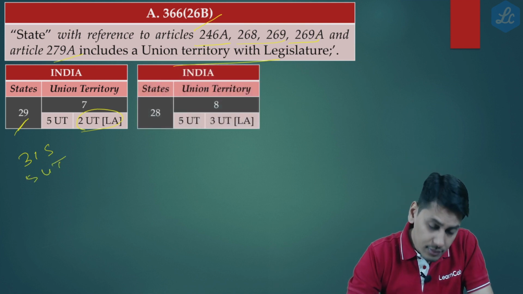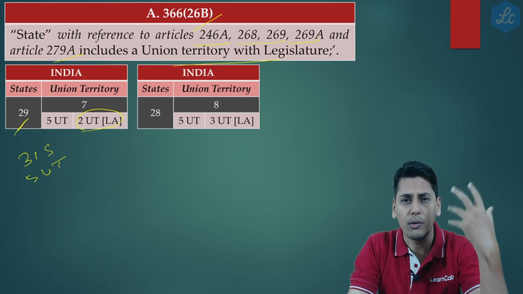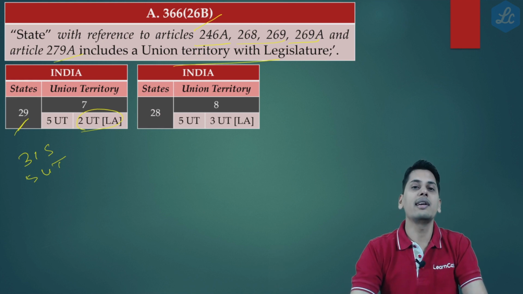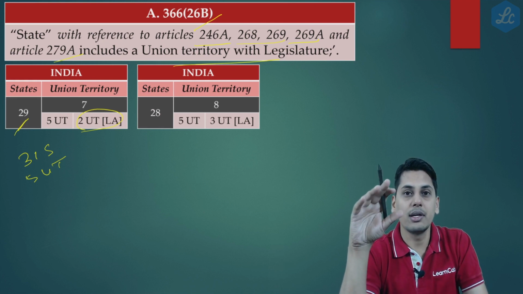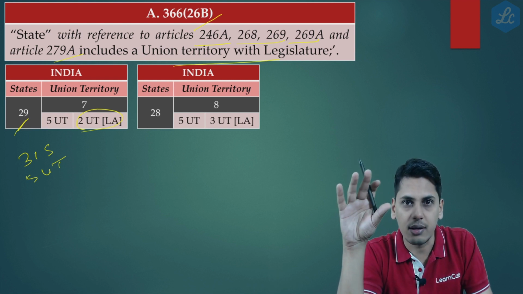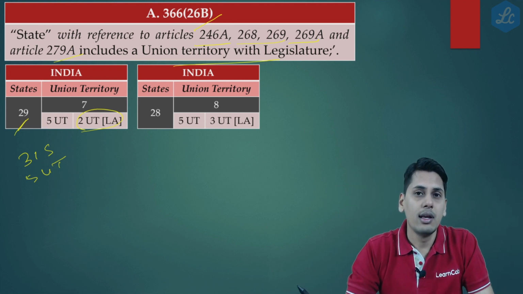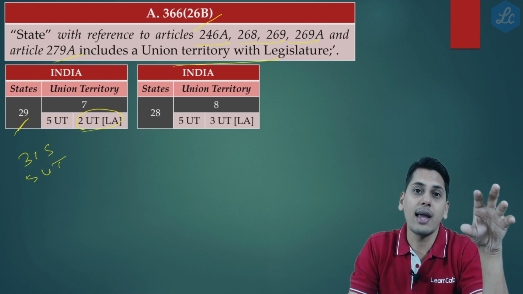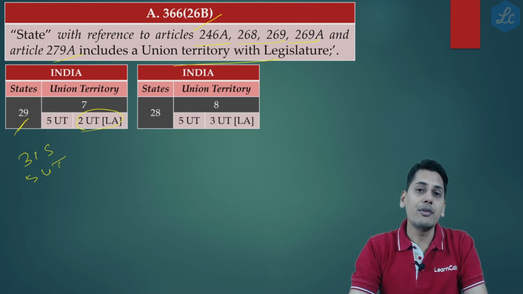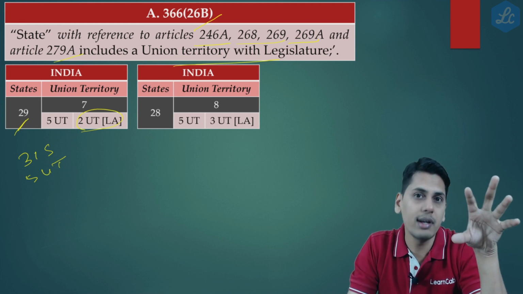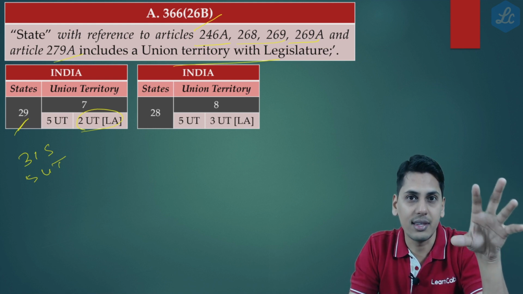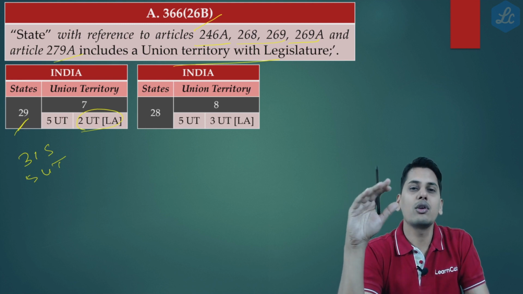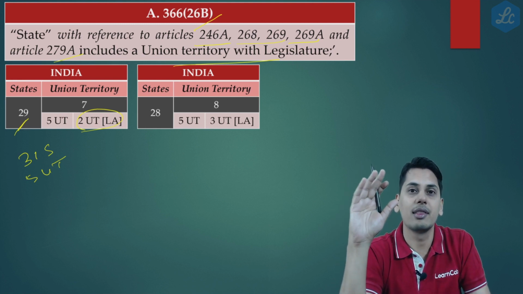Now friends, after the reorganization took place, what was the reorganization? The state of Jammu and Kashmir was reorganized into the Union Territory of Jammu and Kashmir and also the Union Territory of Ladakh. So the Jammu and Kashmir state, in local terms, was split into two. As regards the Union Territory of Jammu and Kashmir, it is a Union Territory with legislature. As regards the Union Territory of Ladakh, it is a Union Territory without legislature.